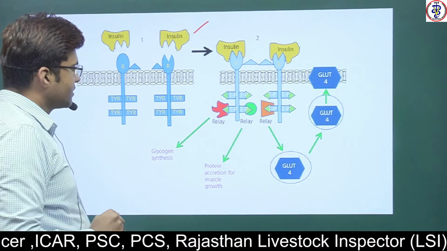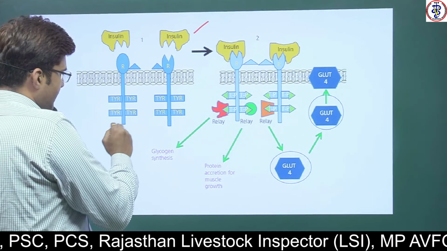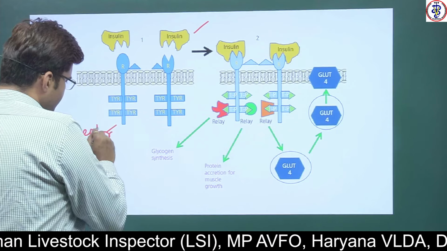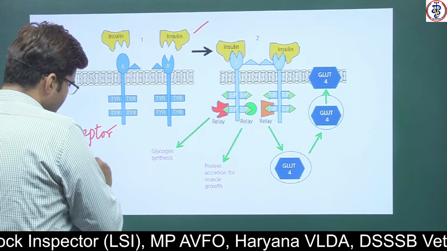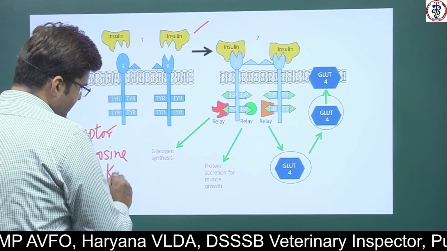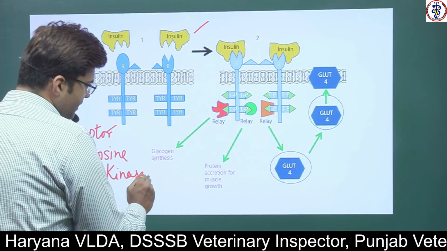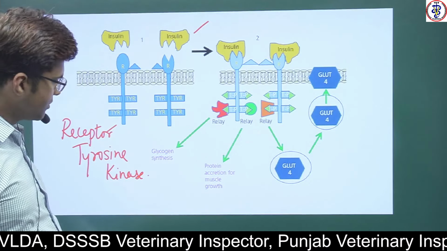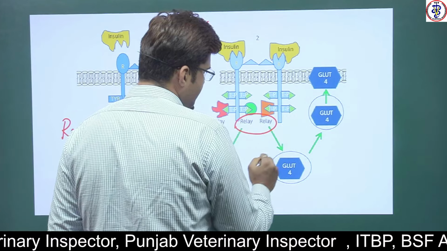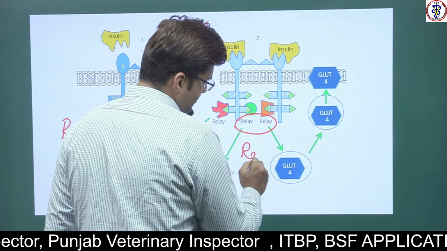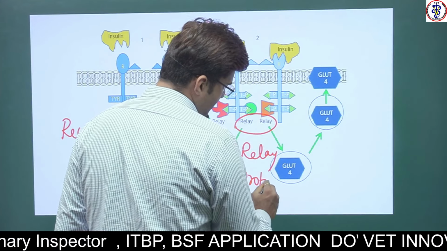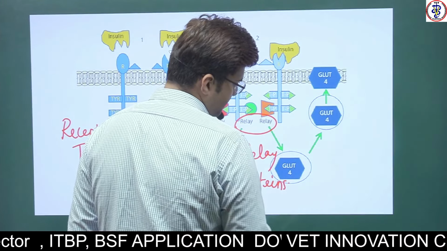There are some other actions, like we'll discuss the different types of action of insulin hormone, which acts through the receptor tyrosine kinase mechanism. We are going to see it. That is, the receptor acts like a tyrosine kinase. This is the mechanism of insulin hormone. We'll see in detail. It activates the relay proteins. It causes the phosphorylation of relay proteins, and action is produced.